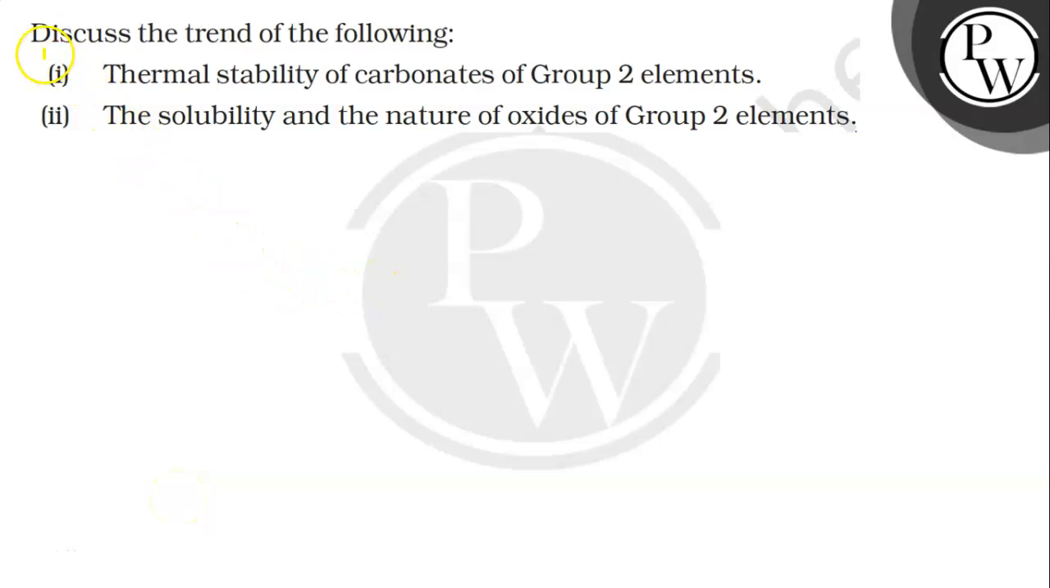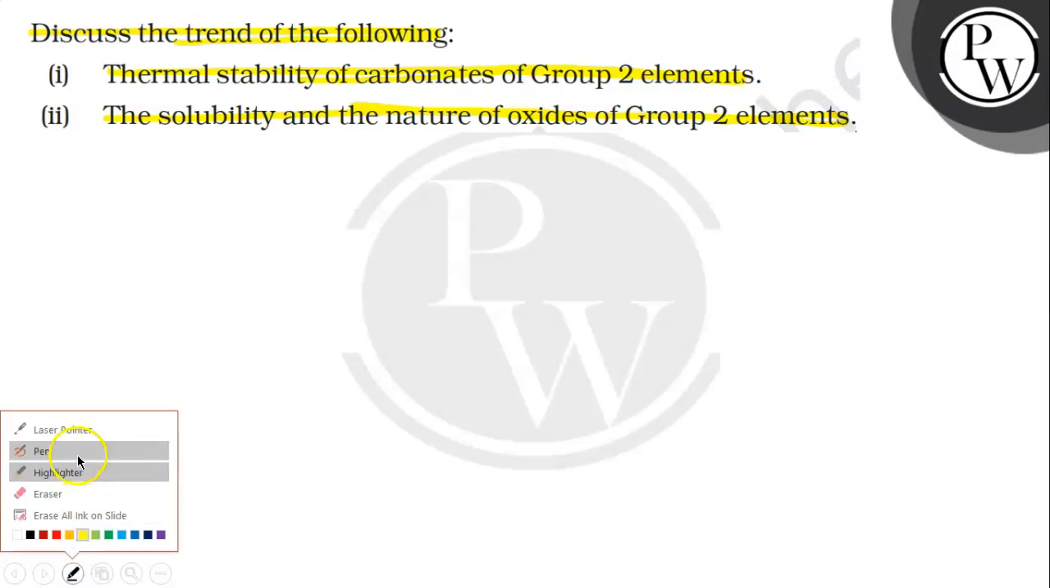Bachcho, let's read this question. The question says: discuss the trend of the following. There are two questions. First is the thermal stability of carbonate of group 2 elements, and the second is the solubility and the nature of oxides of group 2 elements. So generally you have to discuss two topics: first, thermal stability of carbonate, and second, solubility and nature of oxide. So let's solve this question.